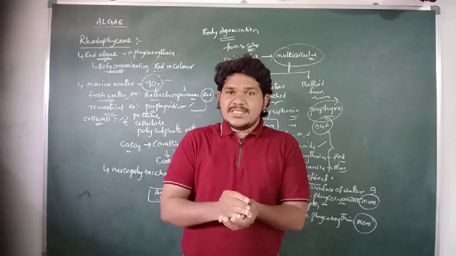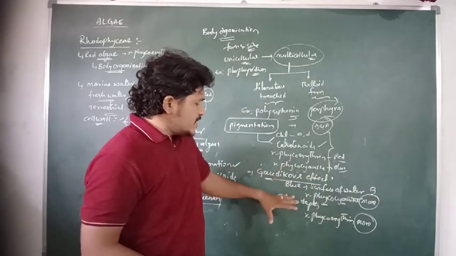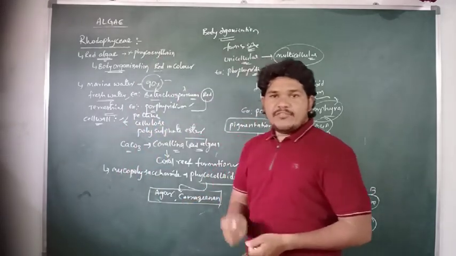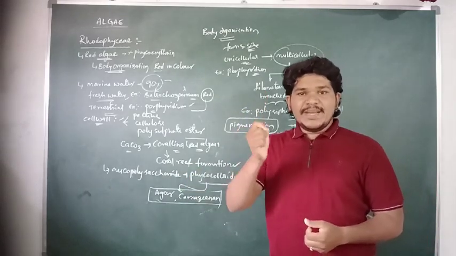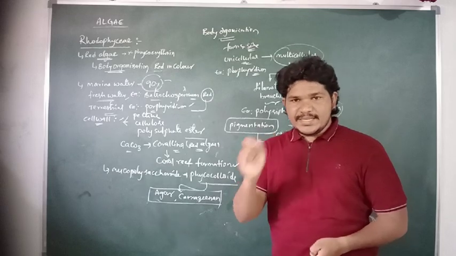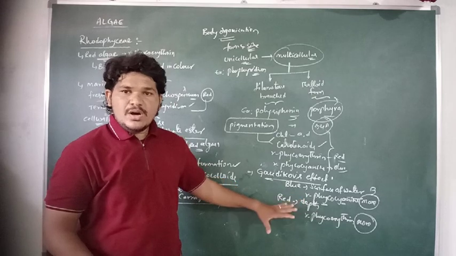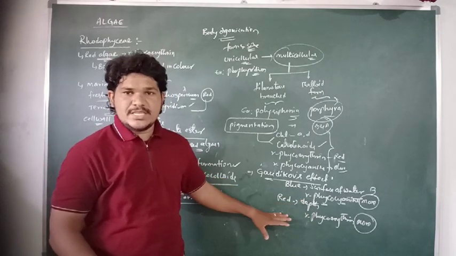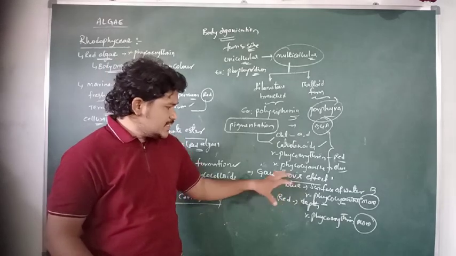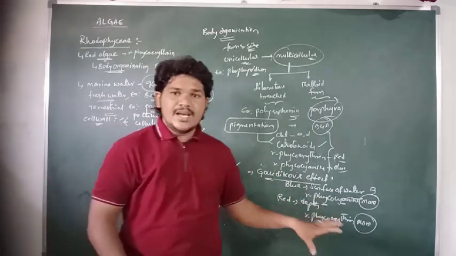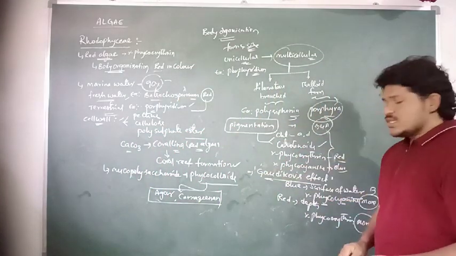But when does their body color appear red? When they are growing in the depth of oceans where little light penetration occurs. In those regions, the R-phycoerythrin is more in their body cells, so their body color appears red. This type of color change in their body organization is referred to as Gaudikov's effect.